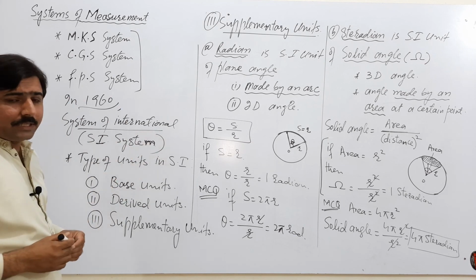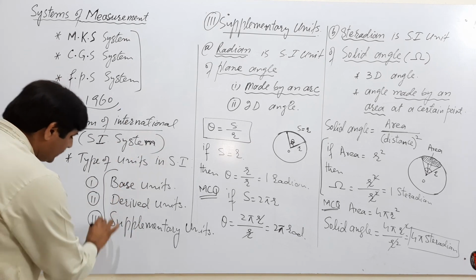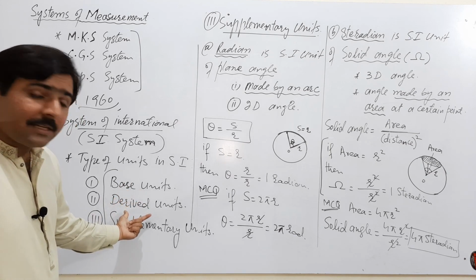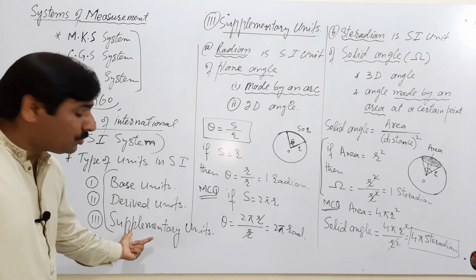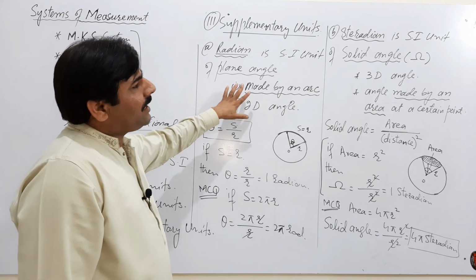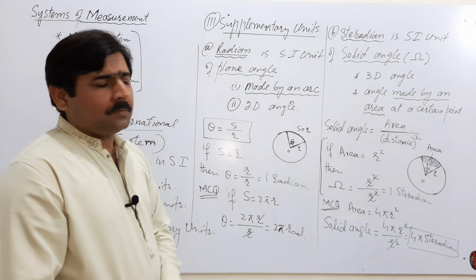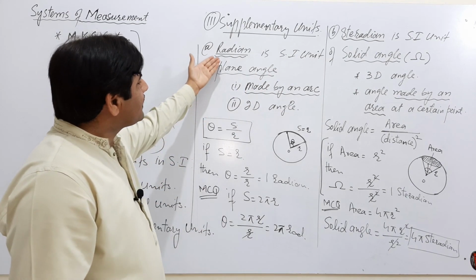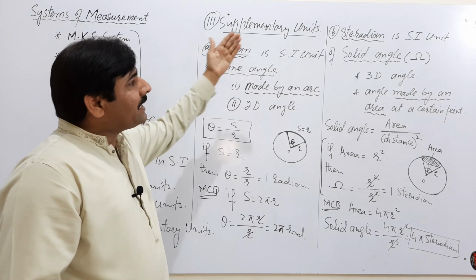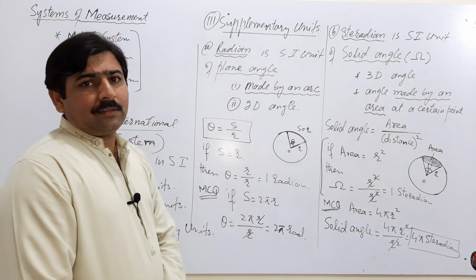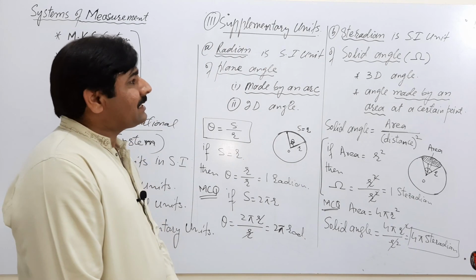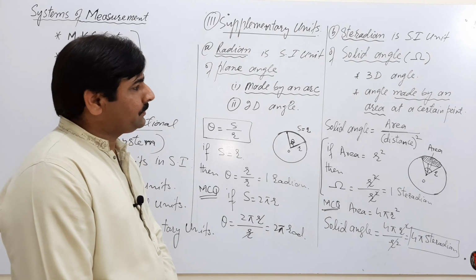The international system has 3 types of units. Base units have 7 types. There are no limits on derived units, and there are 2 types of supplementary units. Supplementary units are of pure geometrical nature. The supplementary units are radian, which is the unit of plane angle, and steradian, which is the unit of solid angle. These both have a geometrical nature. These are the units of certain angles.